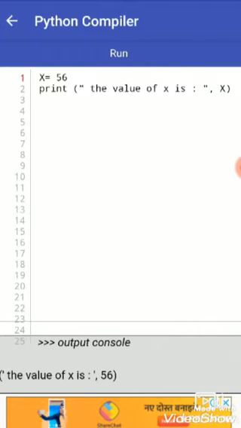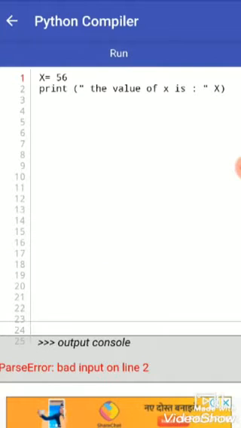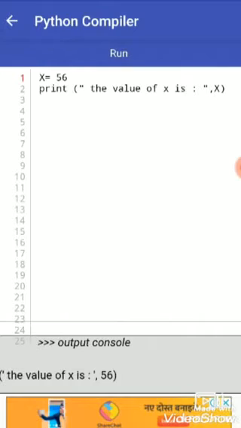Okay, so it shows that the value of x is 56. If we remove the comma, it shows bad input on line 2. So the comma is used to separate the items. Let's run.